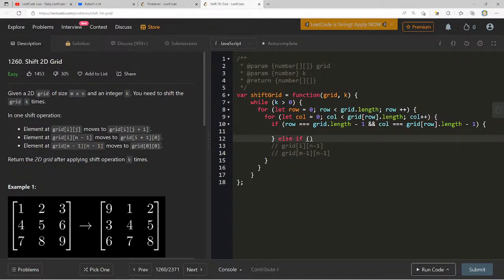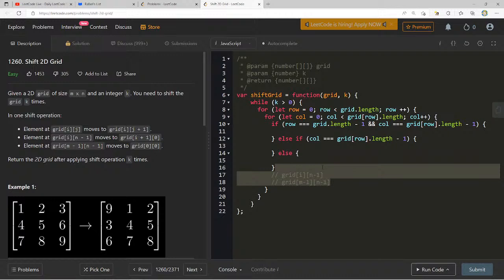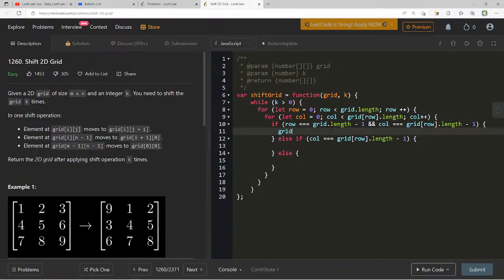Else if, so now it can be any element, but still the n, m by n, this is now the column. Else if column, so let's just do this, we'll do one thing, else we just do the last thing. I think that's what it is. I think that's what they want us to do here. So let's say here, this is for this first one.